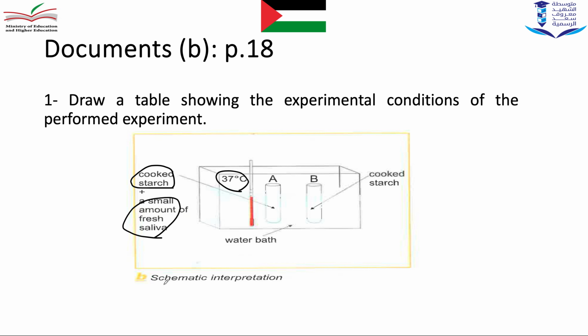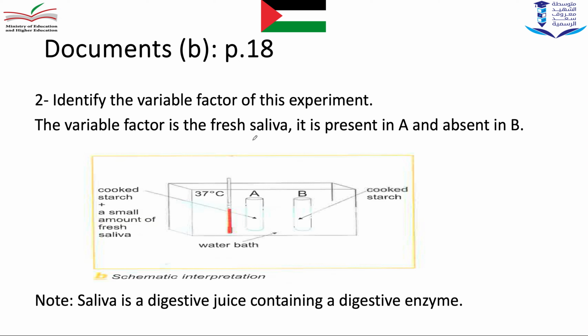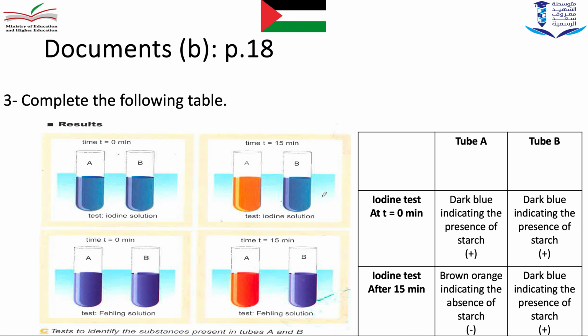Identify the variable factor of this experiment. The variable factor of this experiment is the fresh saliva. It's present in A and absent in B. After that,